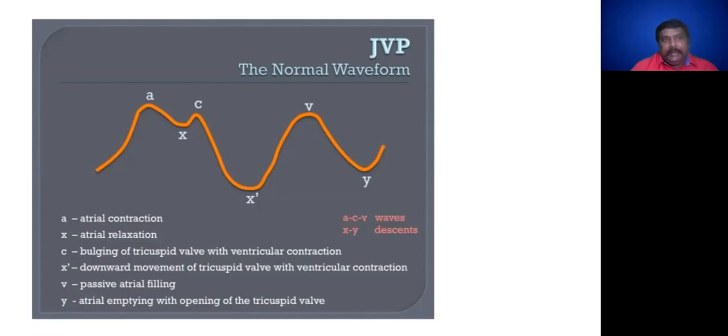Y descent is the continuous diastolic inflow of blood into the great veins, the right atrium and the right ventricle. Cannon waves are very large giant waves, regular in junctional rhythm, and come in complete heart block and multiple ectopies. These all things you have to remember regarding the JVP.